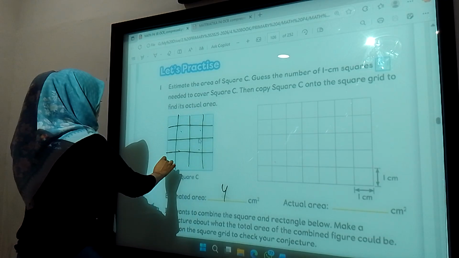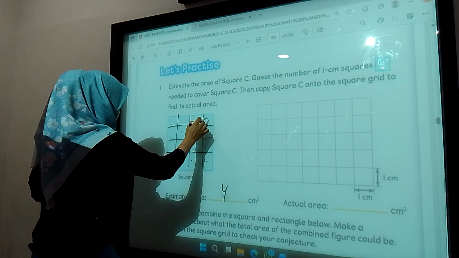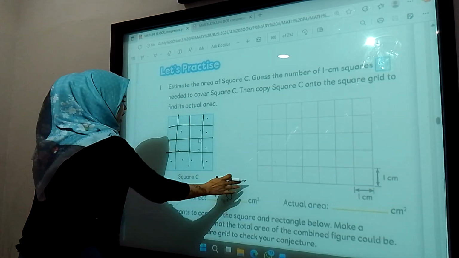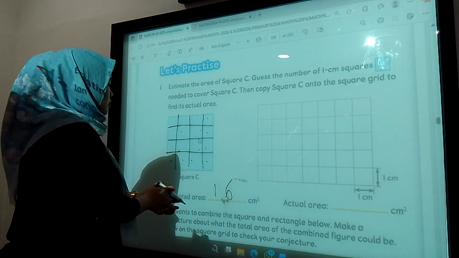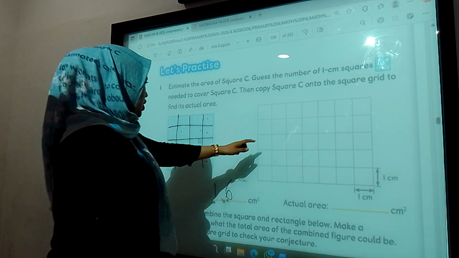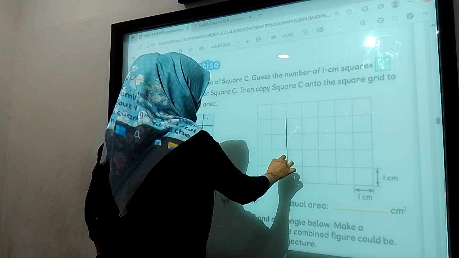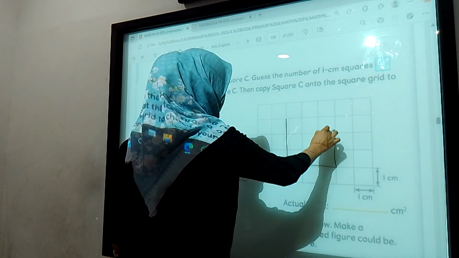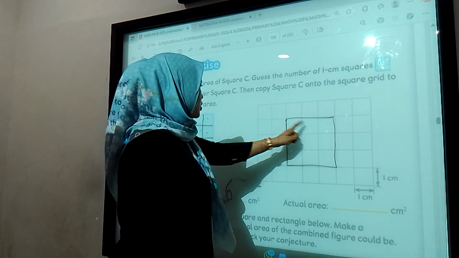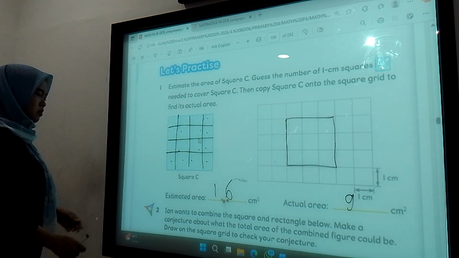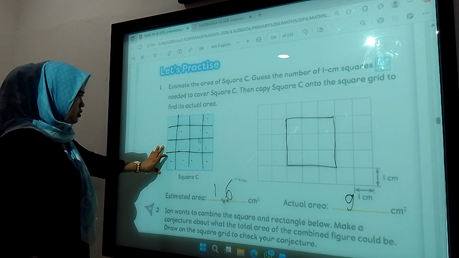So 16 centimeters. This is only an estimate, right? This is estimation. The actual area, when we put it here, we have the same 3 by 3. So this one, 1 2 3 4 5 6 ... 9. Yes, the actual area is 9, the estimated area is 16.